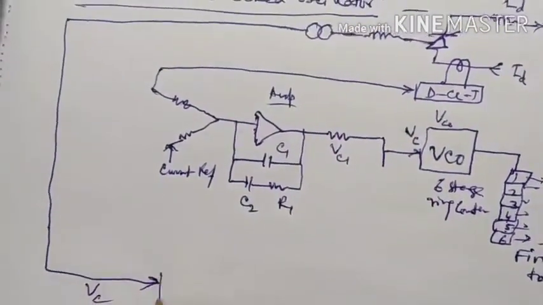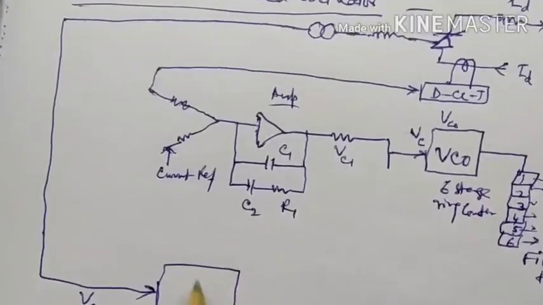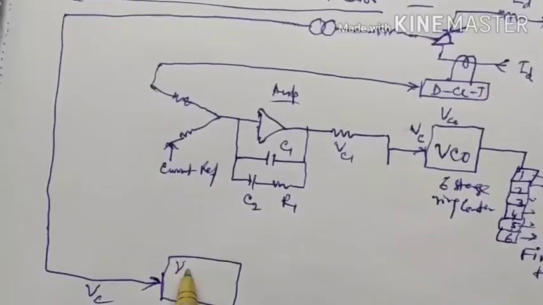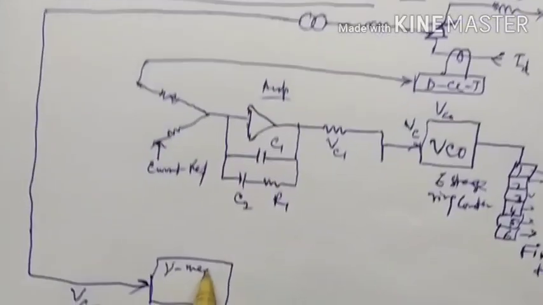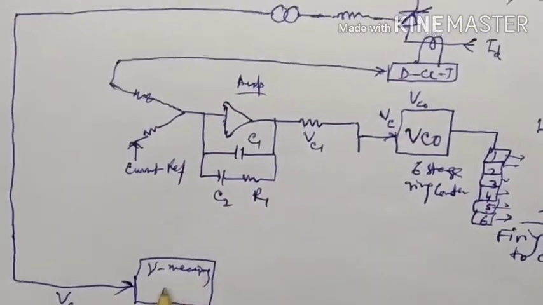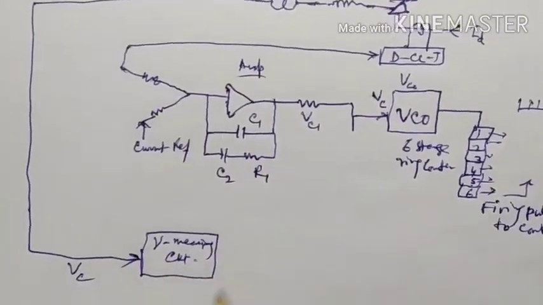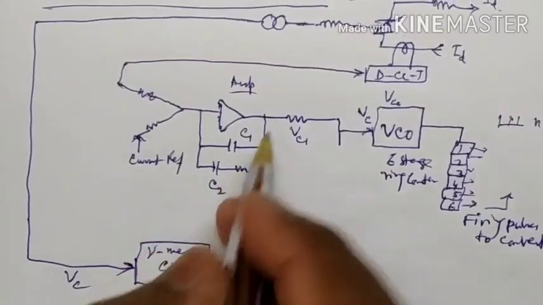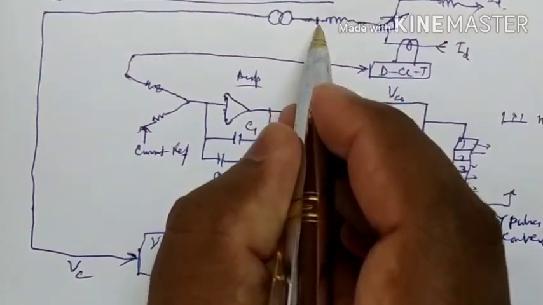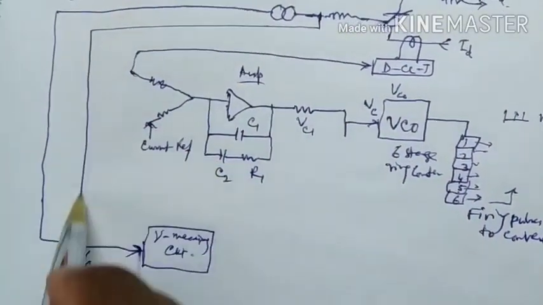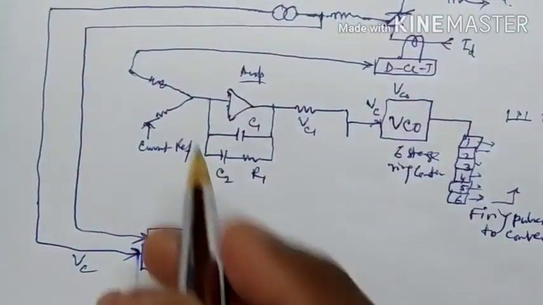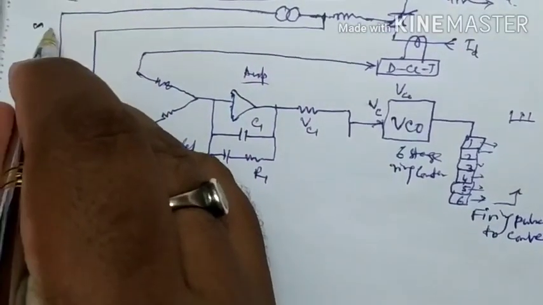That is Vc. That is the excitation measuring circuit, and that is also fed from one of the feedbacks, that is the frequency.